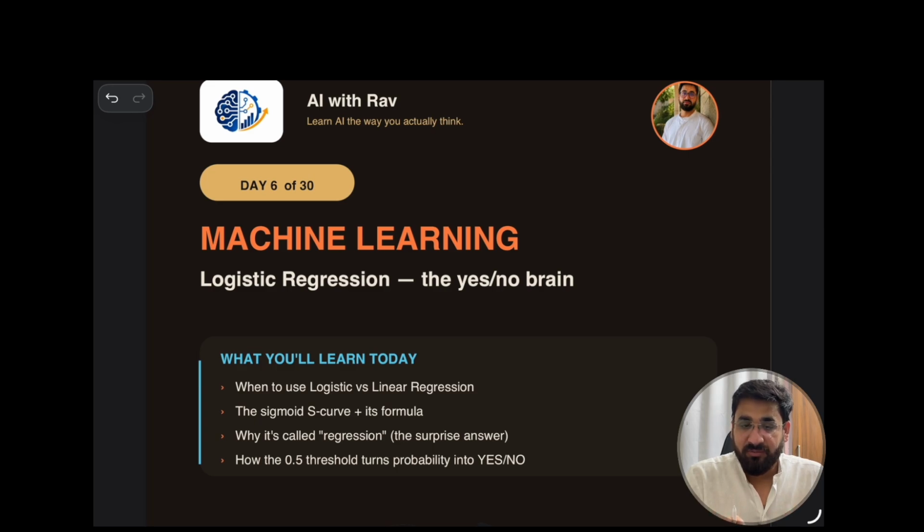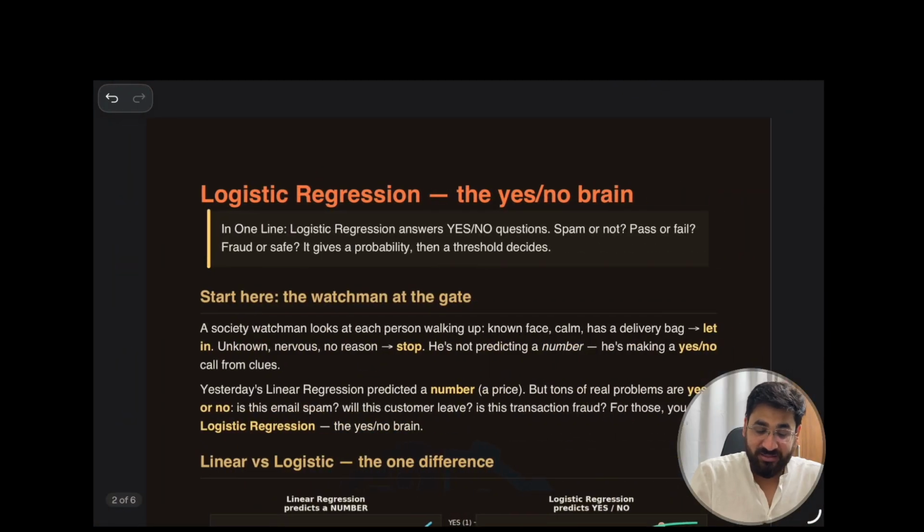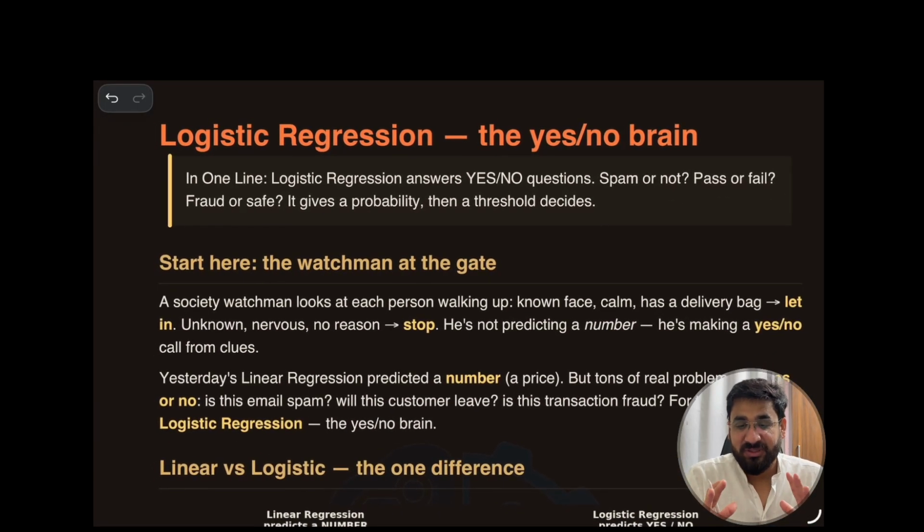Now what we are going to cover is this topic: when to use logistic and when to use linear. In linear it was a straight line, in logistic regression it has an S curve. And why is it called regression? It's a very surprising answer. And how the threshold defines the nature. Okay, so let's start. First we follow the same structure, and that is a one-liner.